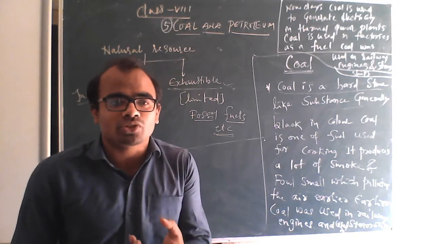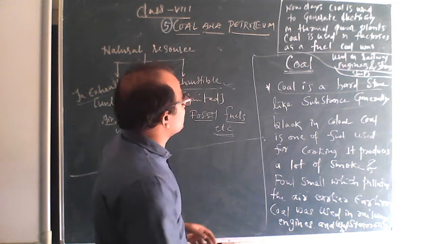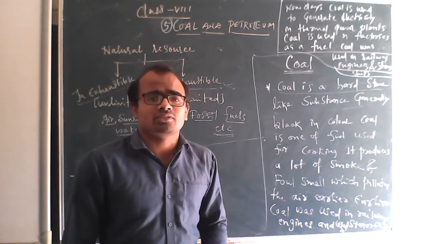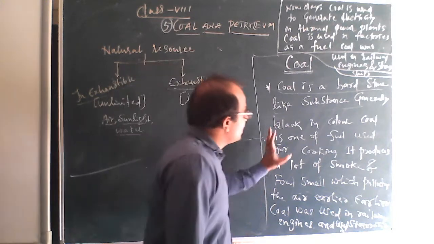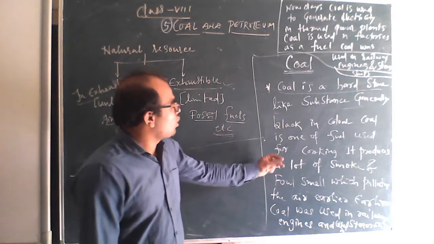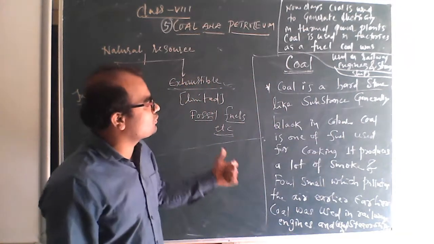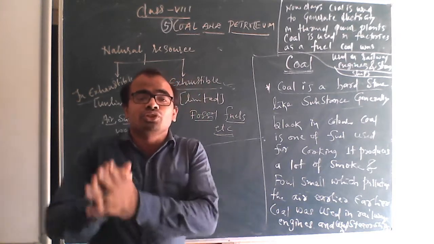It is available in solid form, generally black in color. Maximum times coal is black in color only. Coal is one of the fuels used for cooking. It is the material which we use for cooking.